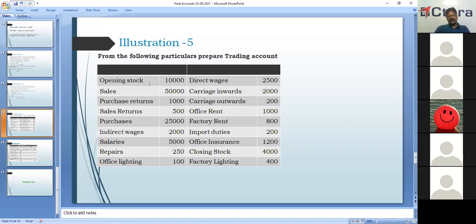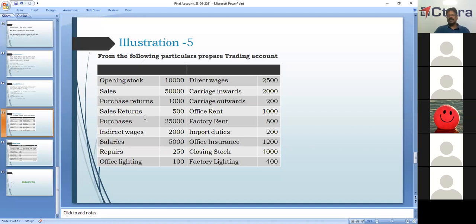It's okay. Illustration. Opening stock is given. Opening stock 10,000. Sales 50,000. Purchase returns are given 1,000. Sales returns 500. Purchases 25,000. Indirect wages 2,000. Salaries 5,000. Repairs 250. Office lighting 100. Direct wages 2,500. Carriage inwards 2,000.